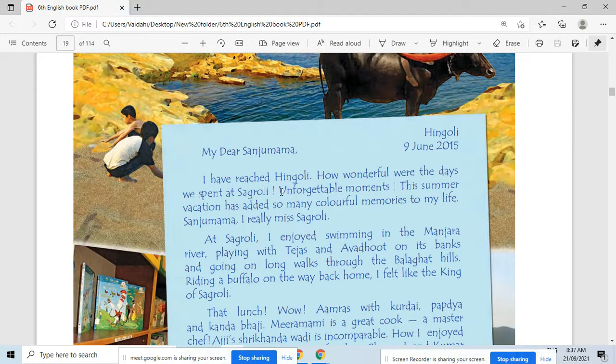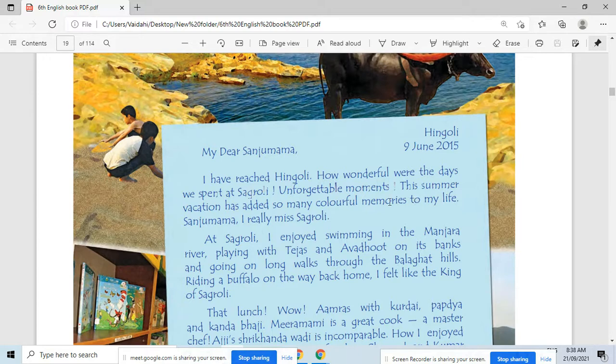So these are all unforgettable moments. In Marathi, what do we say? Unforgettable means अविस्मरणीय, की जे क्षण आपण त्या ठिकाणी विसरू शकत नाही. So it is called unforgettable moment. So all these are unforgettable moments for Raman here. Next, "This summer vacation has added so many colorful memories to my life."